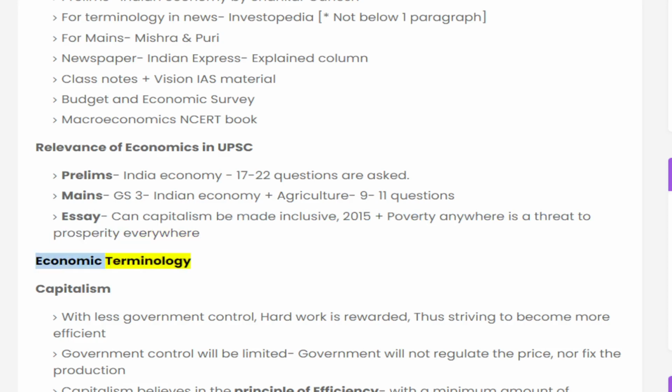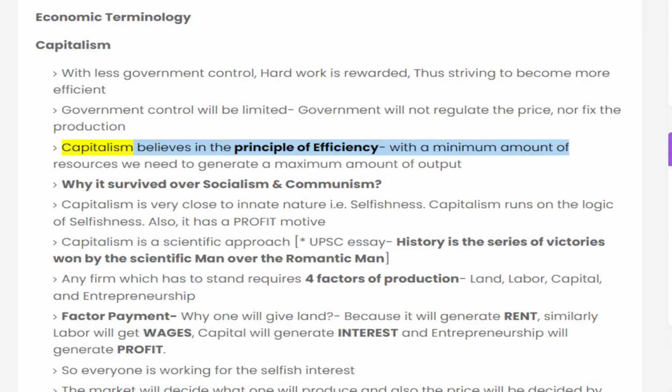Economic terminology: Capitalism. With less government control, hard work is rewarded, thus striving to become more efficient. Government control will be limited. Government will not regulate the price, nor fix the production. Capitalism believes in the principle of efficiency: with a minimum amount of resources, we need to generate a maximum amount of output.